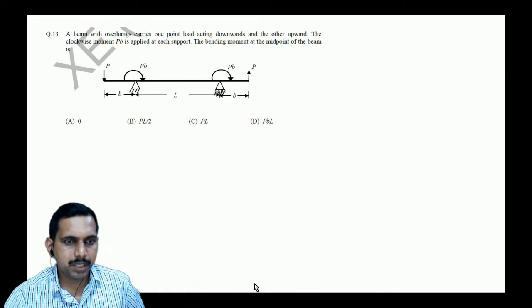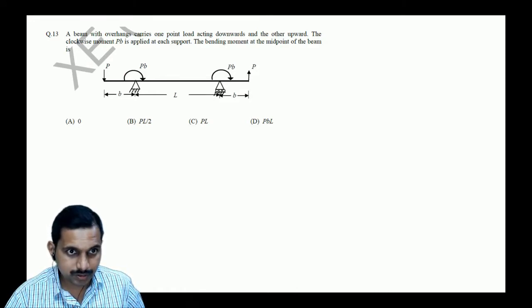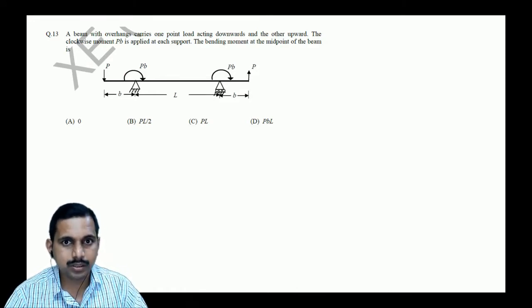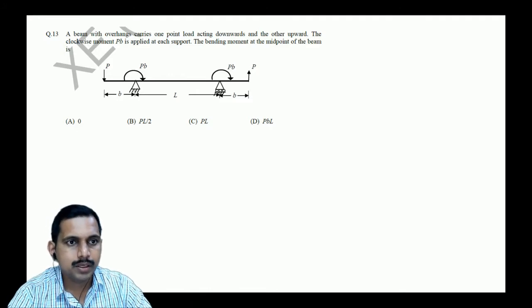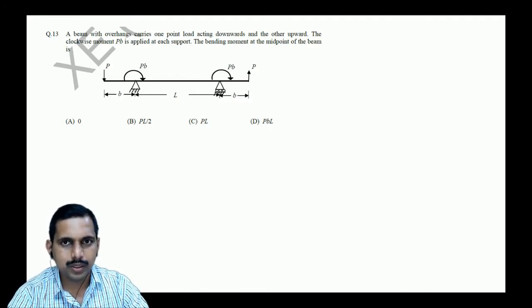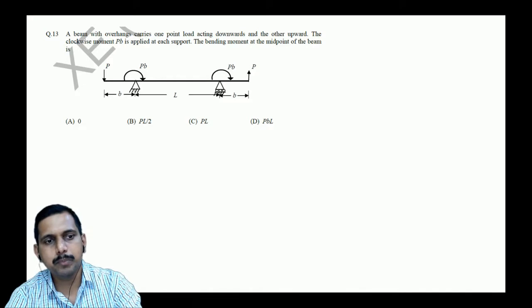Yeah, tell me. A beam overhangs. Can you see this, students? Is it not small, right? I have given you the PDF file also. A beam overhangs, carries one point load acting downwards and the other upwards. The clockwise moment PB is applied at each support. The bending moment at the midpoint of the beam is.